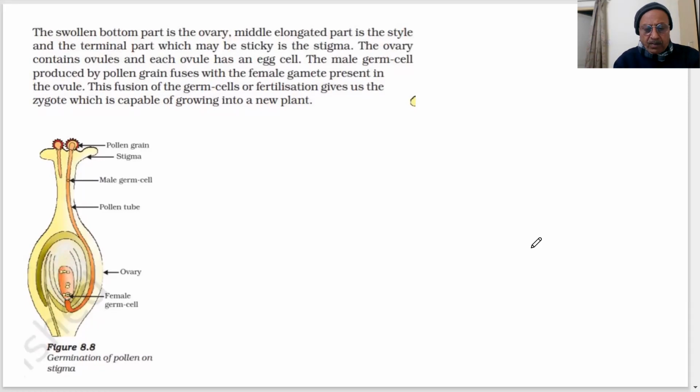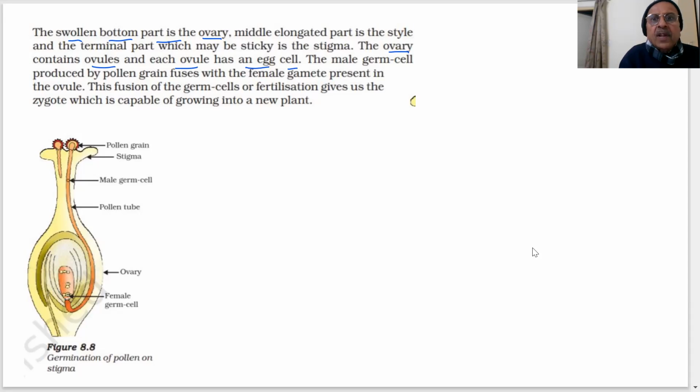Now here we see a picture, what is coming. The swollen bottom part is the ovary. Female germ cell. This is the germination of pollen on the stigma. The middle elongated part is the style, and the terminal part, which may be sticky, is the stigma. The ovary contains ovules, and each ovule has an egg cell.